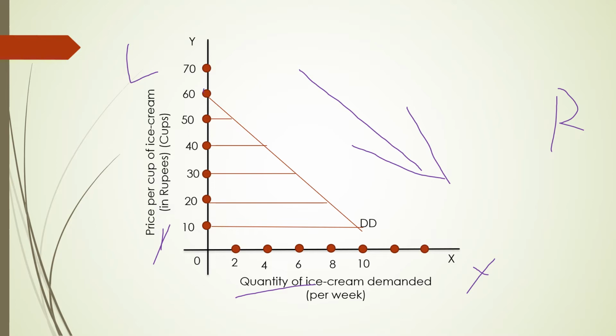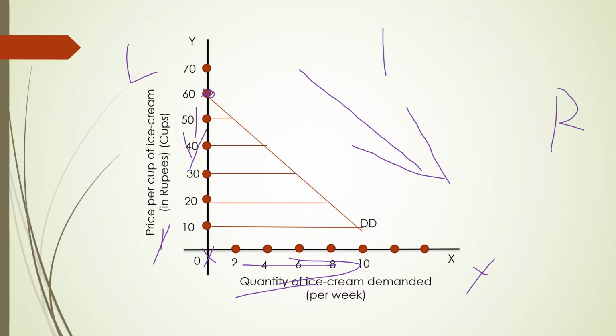You can see when price is 60, quantity demanded is 0. As price decreases, quantity demanded keeps on increasing. When the price is 50, quantity demanded is 2 cups of ice cream. When price falls to 10 rupees, quantity demanded will increase to 10 cups of ice cream.